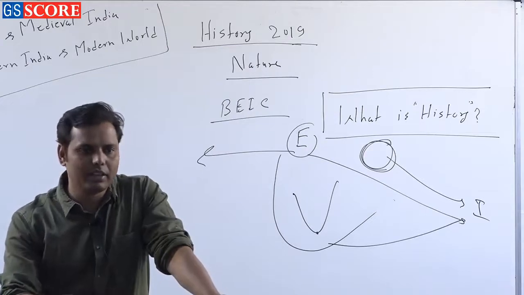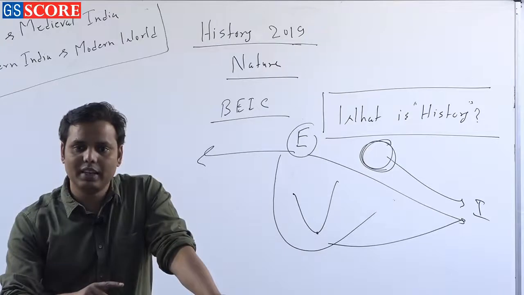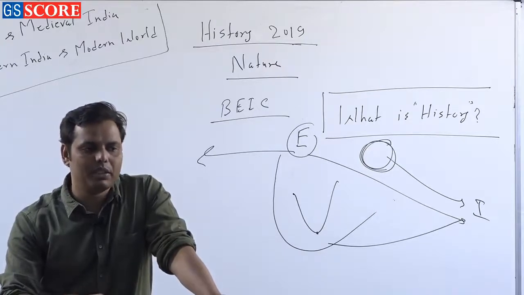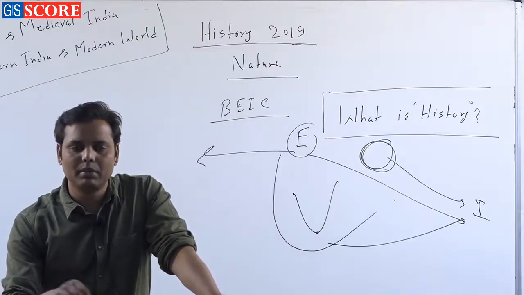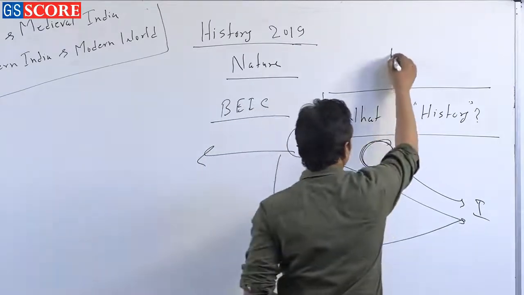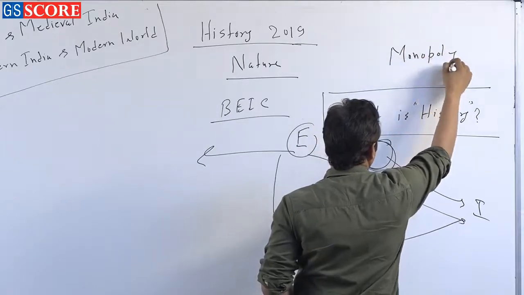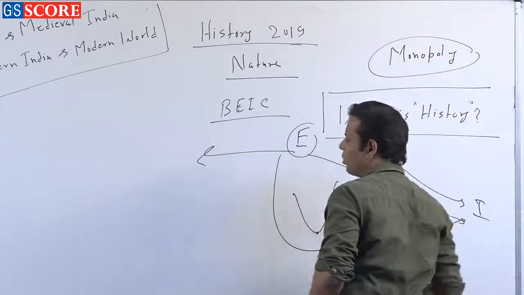They started having their trade with India, but very soon they realized one thing: the profit which they had imagined, they were now not capable of generating. The reason is very simple. The only reason the Arabians and the Portuguese initially made profit was the monopoly.